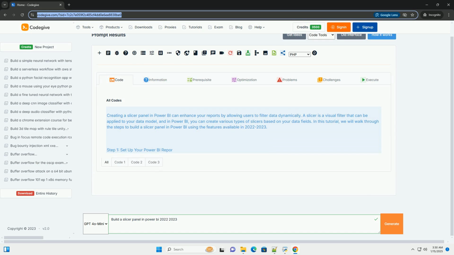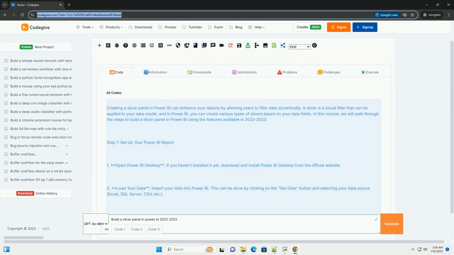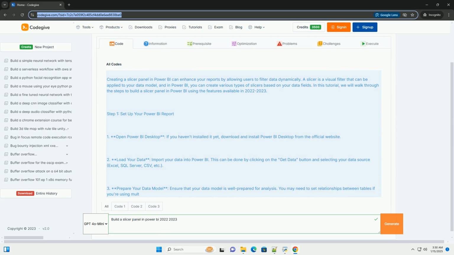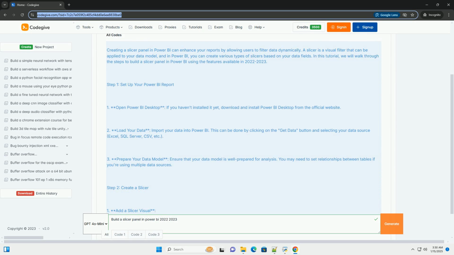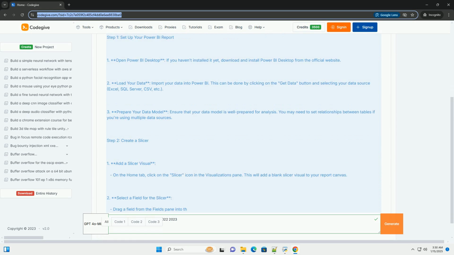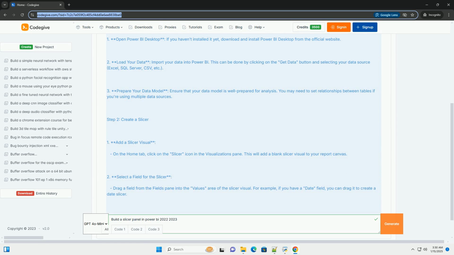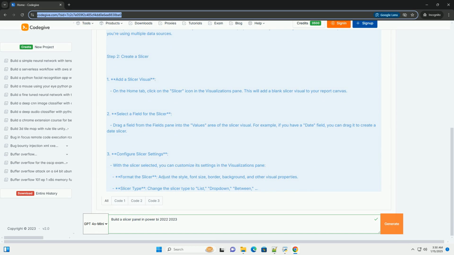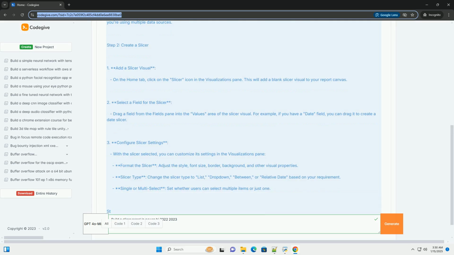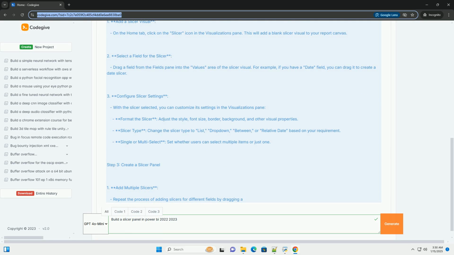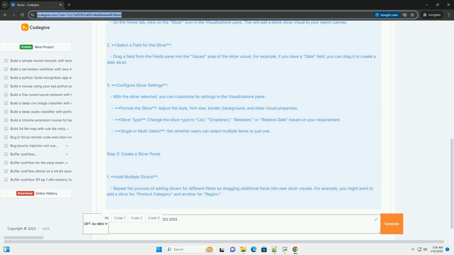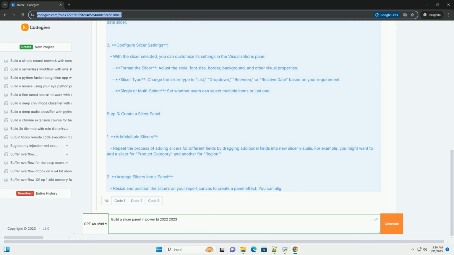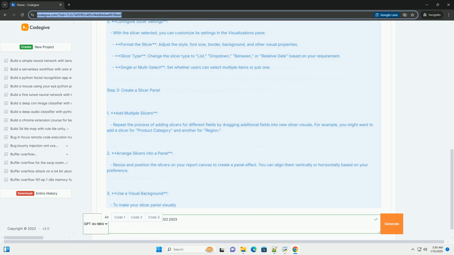Creating a slicer panel in Power BI can enhance your reports by allowing users to filter data dynamically. A slicer is a visual filter that can be applied to your data model, and in Power BI, you can create various types of slicers based on your data fields. In this tutorial, we will walk through the steps to build a slicer panel in Power BI using the features available in 2022 to 2023.